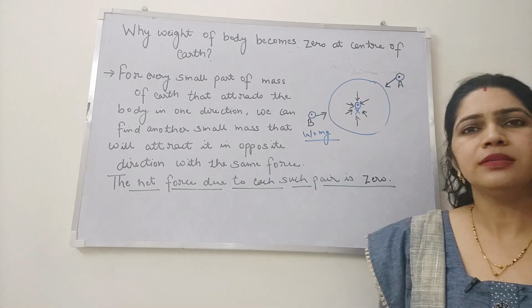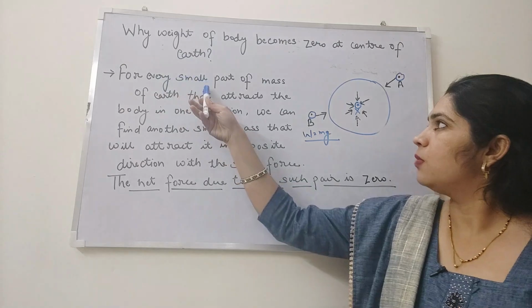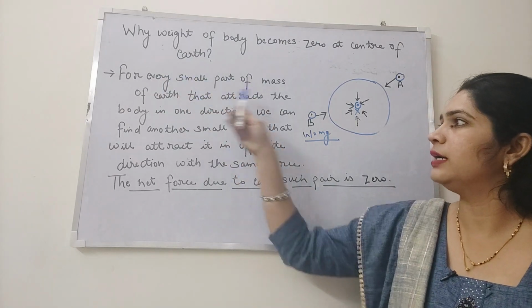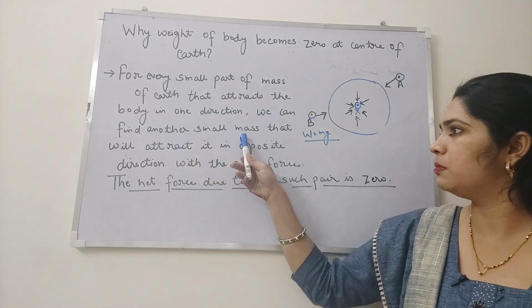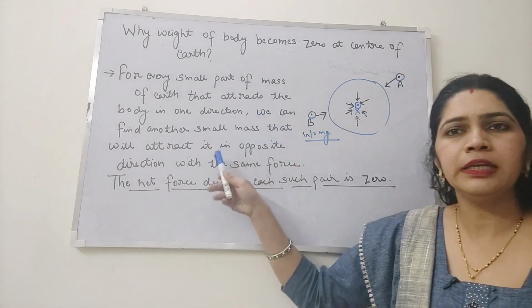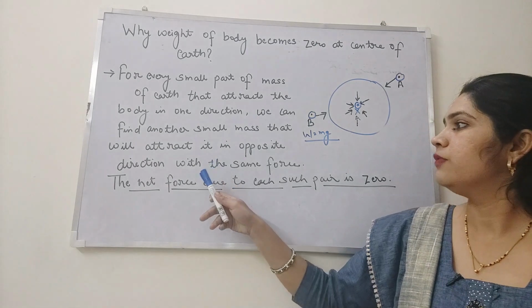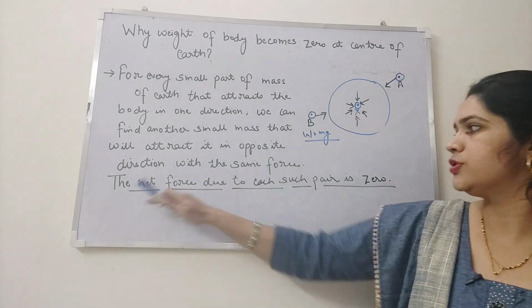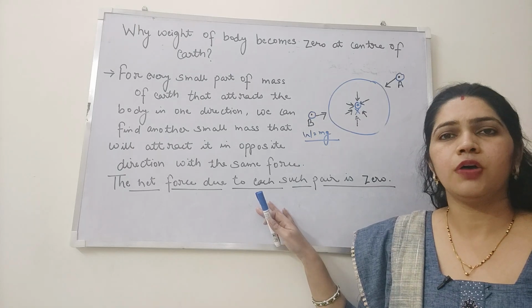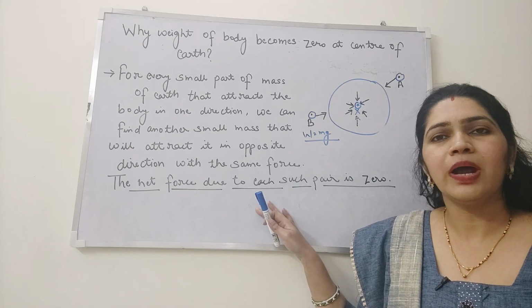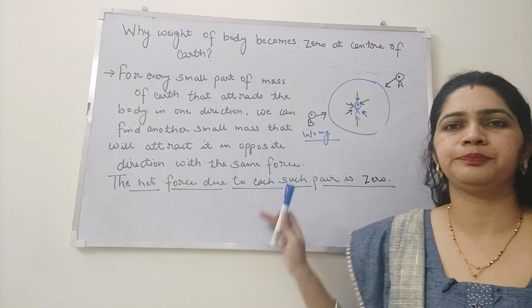Now look at the statement. For every small part of mass of earth that attracts the body in one direction, we can find another small mass that will attract it in the opposite direction with the same force. The net force due to each such pair is 0. Hence, the weight of the body will become 0 at the center of Earth.